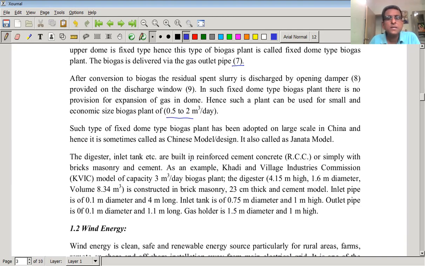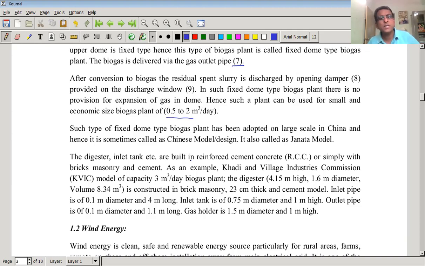As an example, the Khadi and Village Industry Commission model of capacity 3 meter cube per day biogas plant: the digester is 4.15 meter high, 1.6 meter diameter, and volume is 8.34 meter cube.